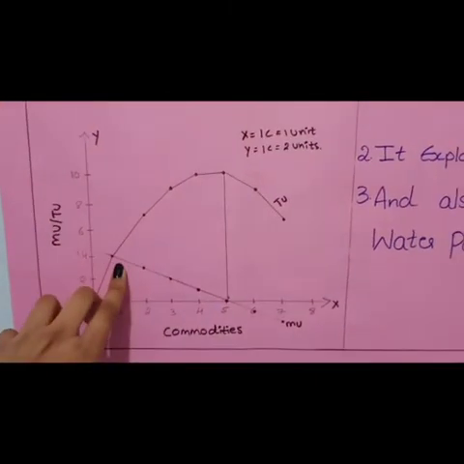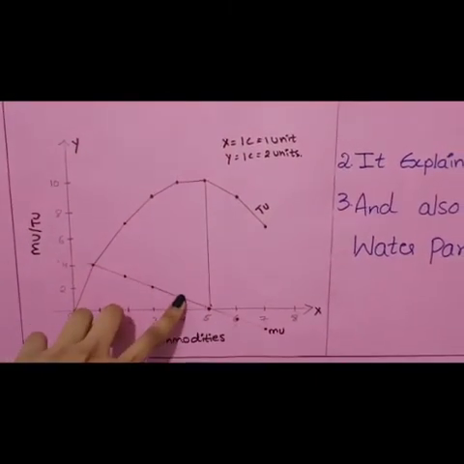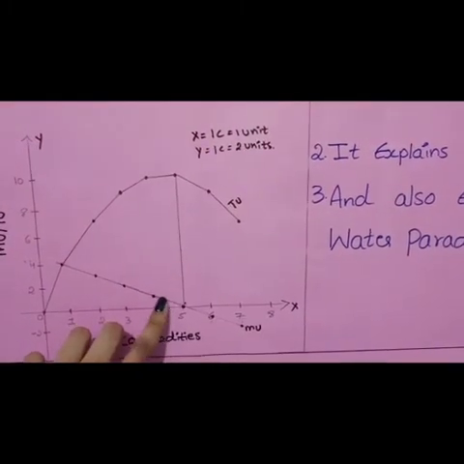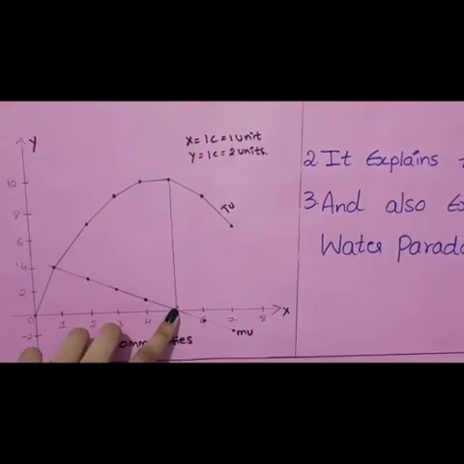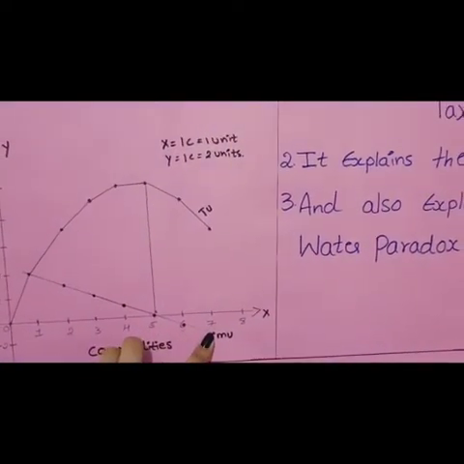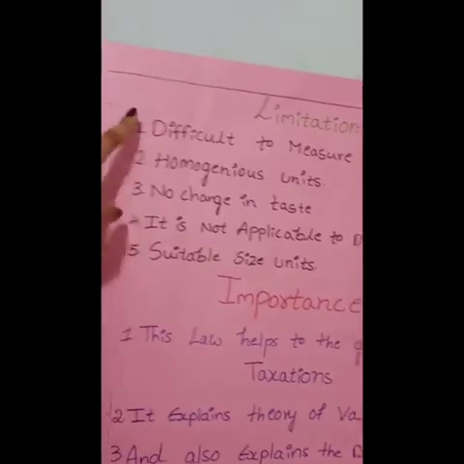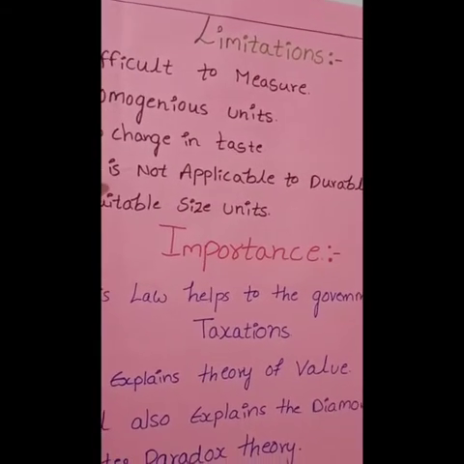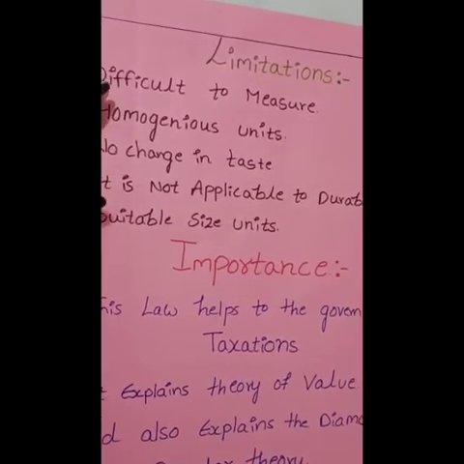Up to 4 commodities, the MU curve is moving downwards in a negative direction from left to right, and it is decreasing. At the fifth commodity, it is tangent, touching the x-axis, and at the sixth and seventh commodities, it is intersecting the x-axis. Now the limitations. One, utility is difficult to measure. This law makes it difficult to measure the exact amount of satisfaction, that is utility.